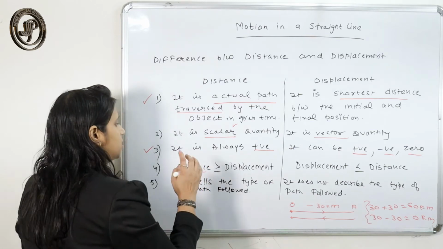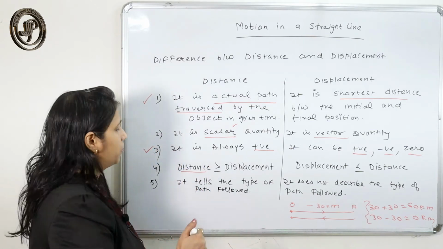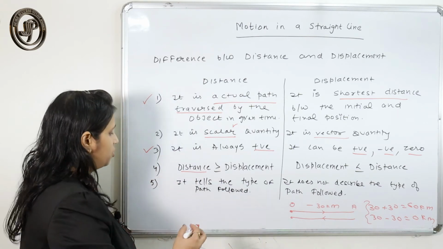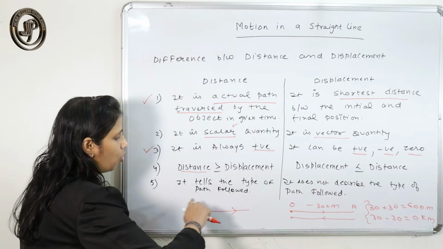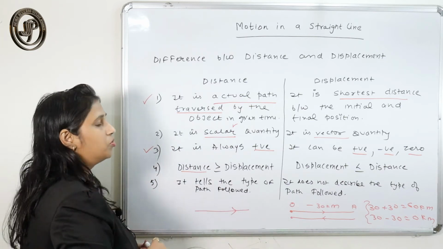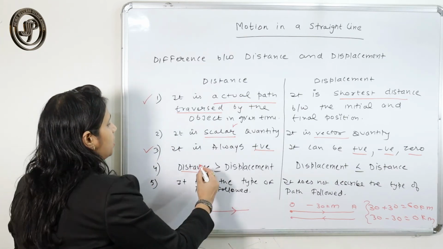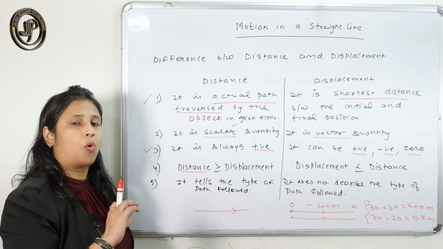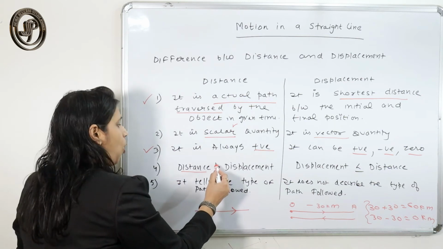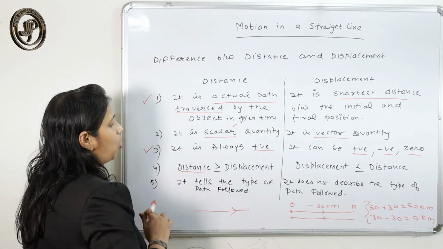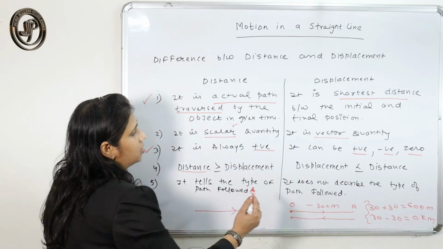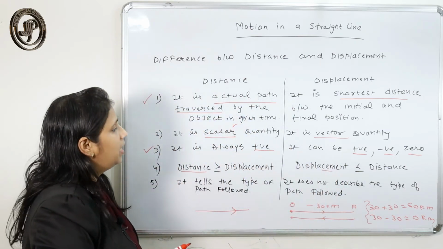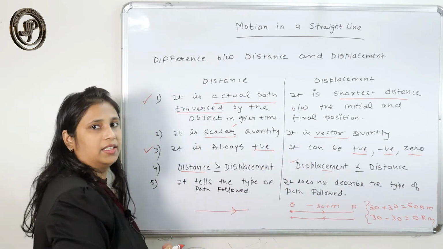Distance may be equal to displacement when the body moves in a straight line in only one direction, in uniform motion. Then the magnitude of distance and displacement is equal. But distance is always either greater than or equal to displacement, and displacement is always either equal to or less than distance. It never becomes greater than distance.